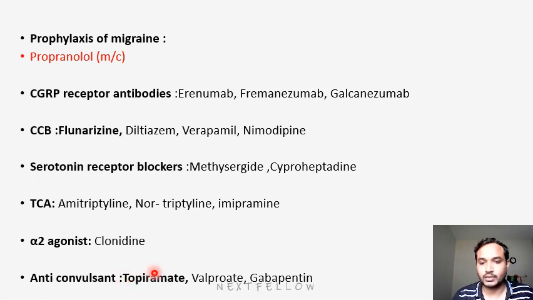Topiramate is the first option used in migraine prophylaxis. If not controlled, we will go with valproate and gabapentin. These are also useful in trigeminal neuralgia. So these are the groups of drugs we will use in prophylaxis of migraine patients. This is the important thing we have to remember for prophylaxis of migraine.